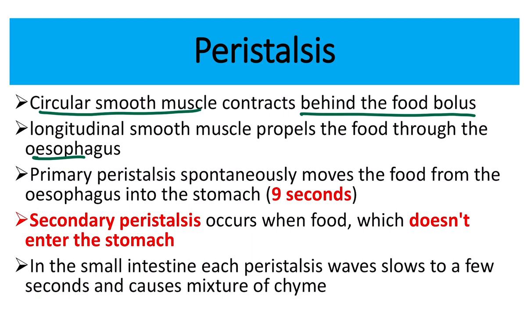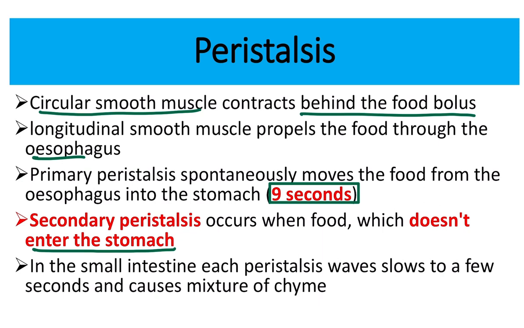It takes 9 seconds, so almost 10 seconds, for food to go from the esophagus to the stomach. Secondary peristalsis occurs when there is food which doesn't enter the stomach. So secondary peristalsis occurs when there is food, because if there is no food, then what requires the peristalsis?